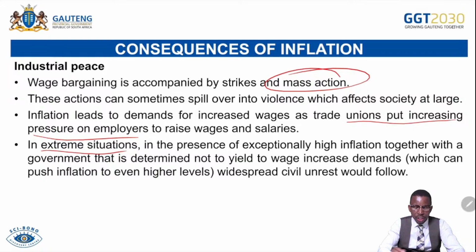In extreme conditions or situations, in the presence of exceptionally high inflation, together with a government that is determined not to yield to wage increase demands, which can push inflation to even higher levels, widespread civil unrest will follow. If ever the government or firms are unwilling to meet the demand for high wages, high inflation can lead to mass actions. After bargaining, it can lead to even further industrial unrest as well as social unrest, because we know that as we protest in the workplaces, that can spill over to the society and lead to social instability.